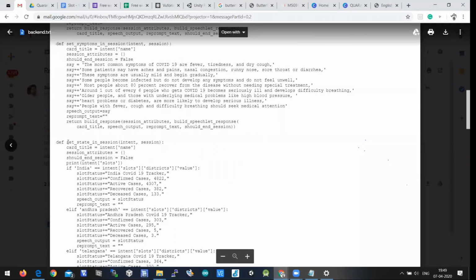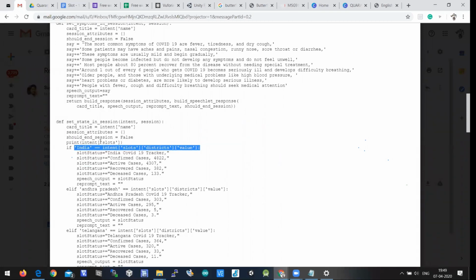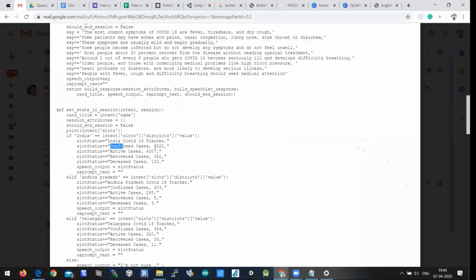In set state in session, what we are doing here is comparing the value which has been entered by the user. If the user entered India, then it is prompting India COVID-19 tracker. Confirmed cases are 4822, active cases are 4307, recovered cases are 382, deceased cases are 133. And this particular status has been prompted by Alexa.